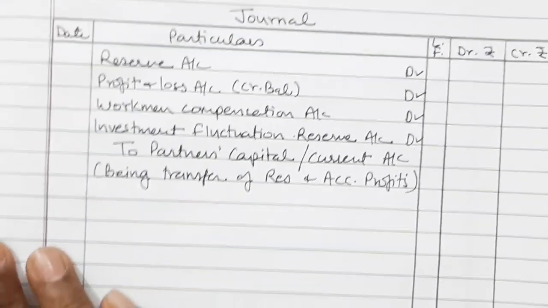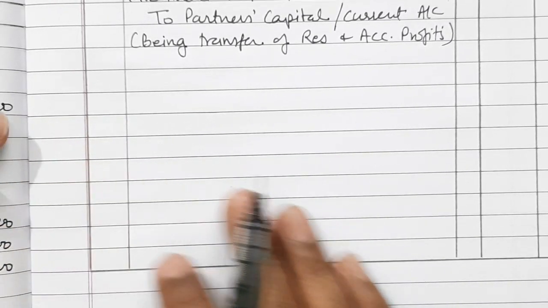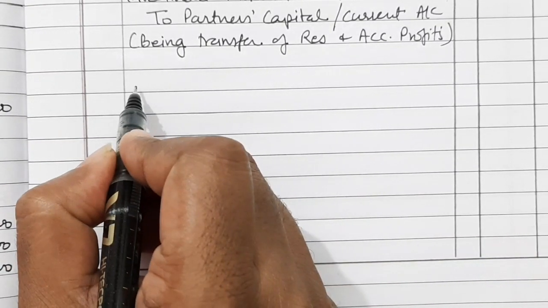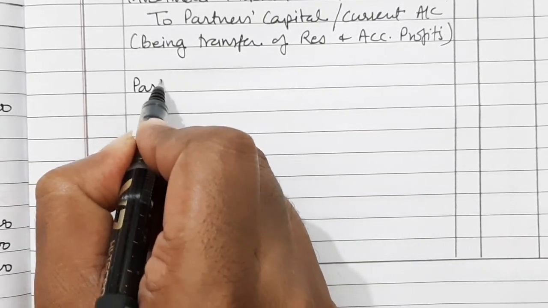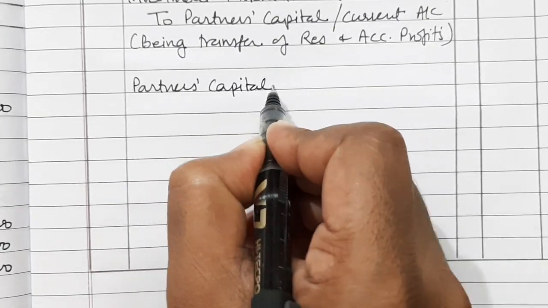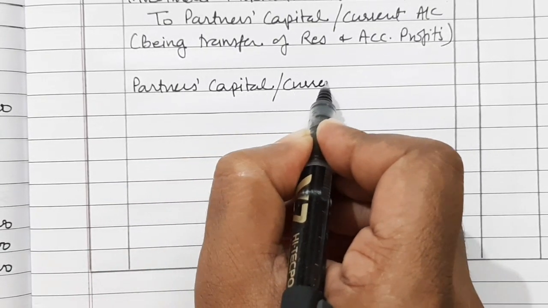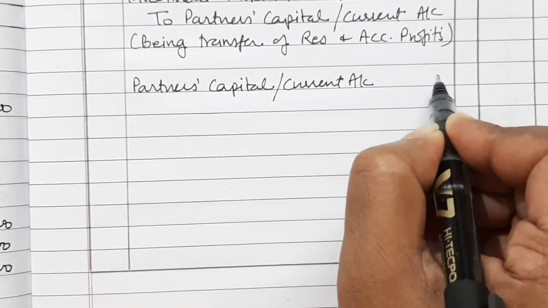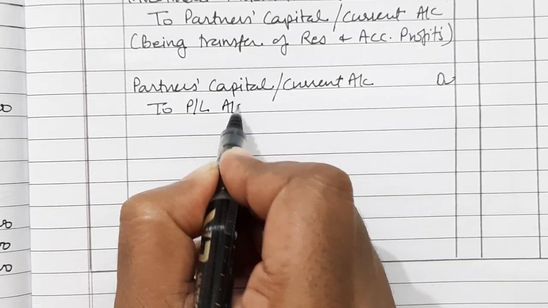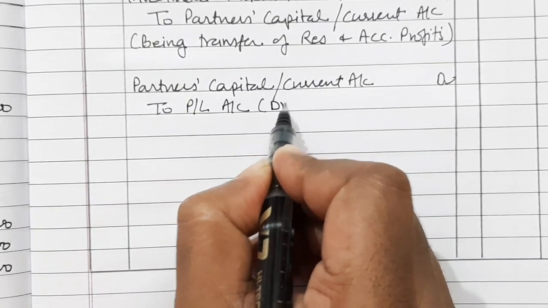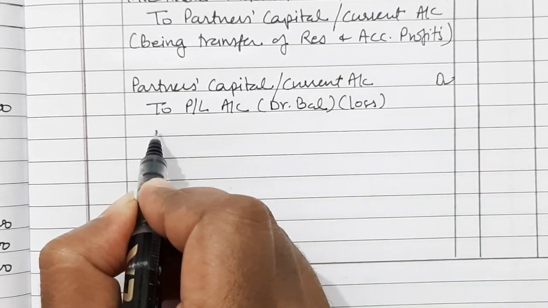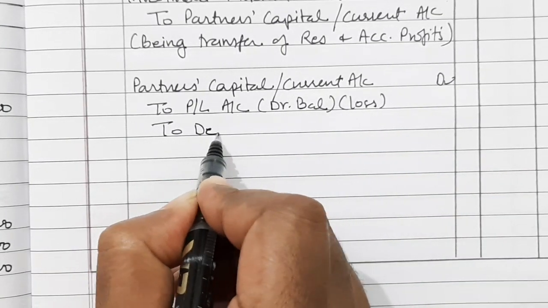But what if a firm is having losses? Then we will have to debit all the partners' capital or current account, and credit to profit and loss account, which is a debit balance, its loss, and to deferred revenue expenses.